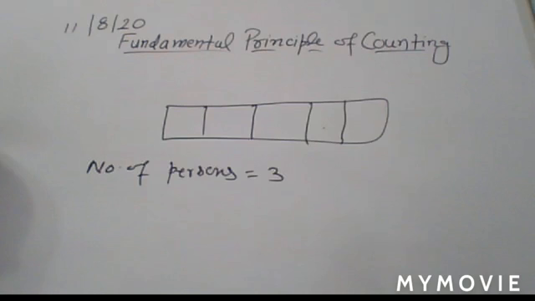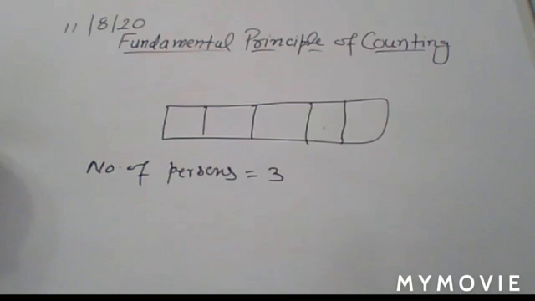Any one of the 5 letters. Understand? So you can say your first place can be filled by 5 ways. Explain that with the help of a figure. You write it in your answer sheet, with the explanation also. So your first place can be filled by 5 ways.